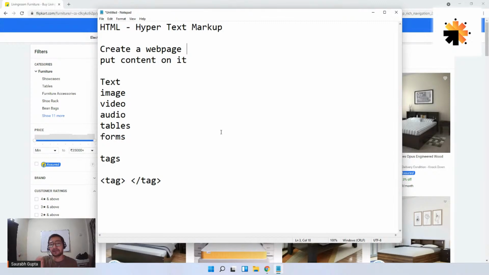So if I just have to give a definition at the end, HTML is a markup language which is used to create web pages and put content in it. It is written in tags, and every tag creates some kind of content, and that's what we have to learn. So if anyone asks you from now on what is HTML, you have to tell this. That's all. Is that clear, everyone?